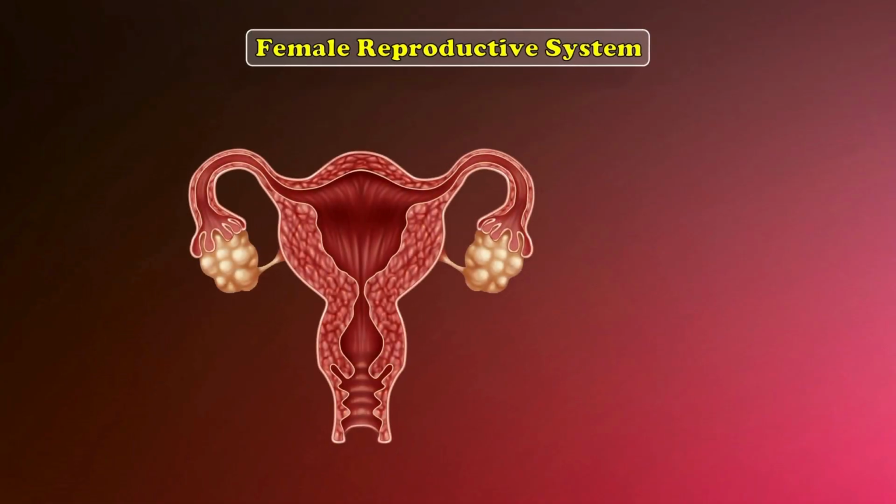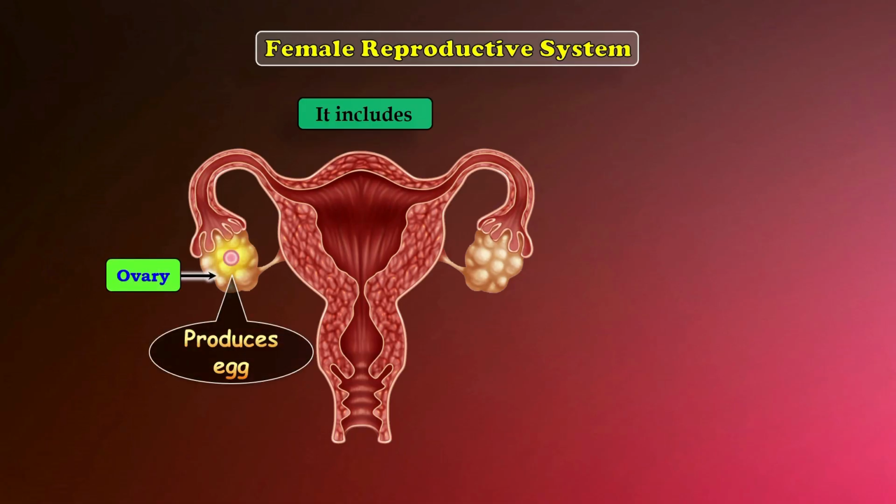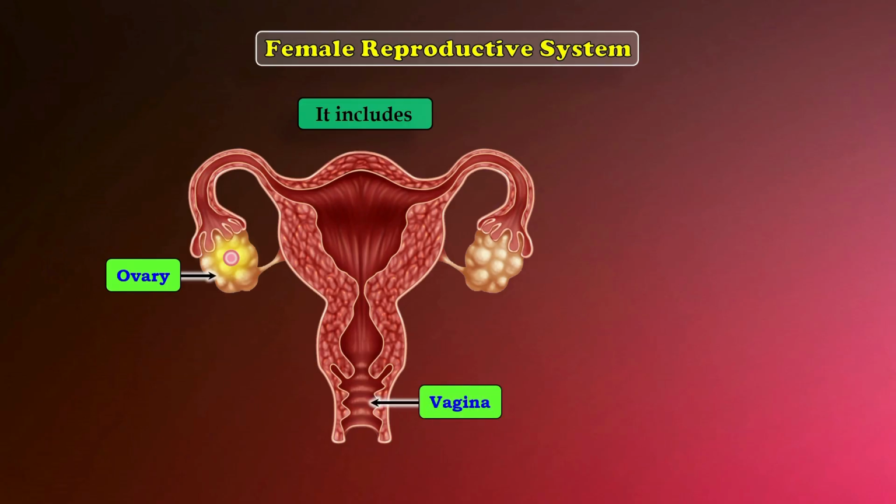Let's begin exploring the female reproductive system. One of the main parts is the ovary. The ovaries are responsible for producing the eggs, also called ova. Each month, one ovary releases a mature egg. This is the first step in the process of reproduction.